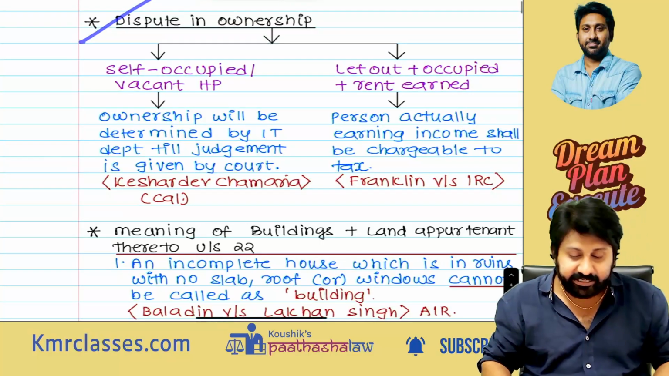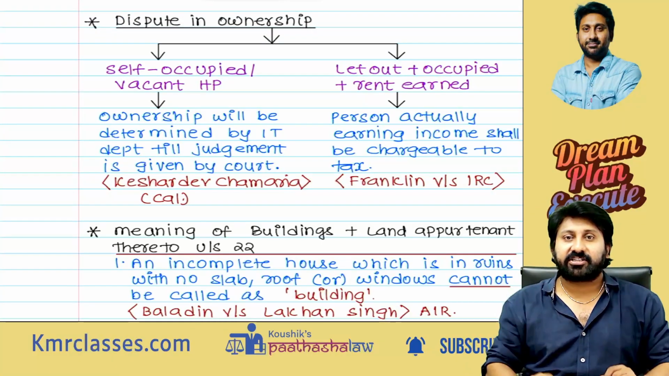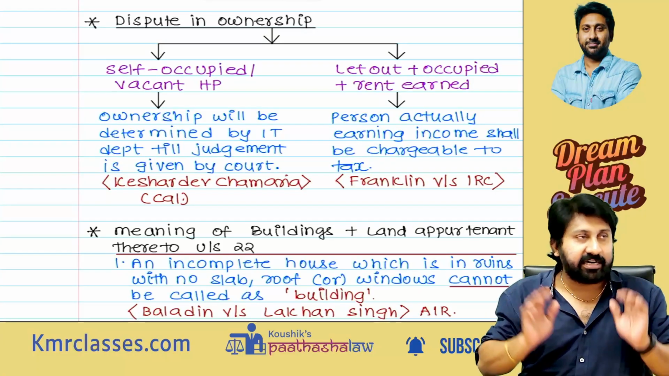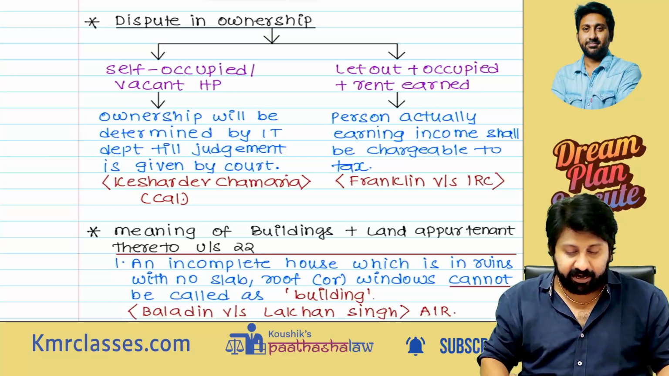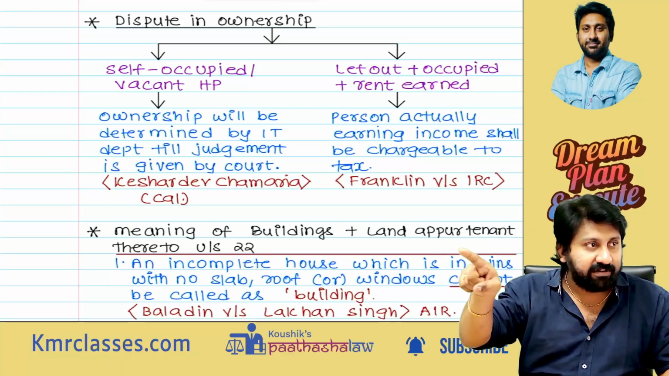Next point. Disputed ownership. Which ownership? Okay, let us understand one point. These are all theoretical questions they will ask for 2 marks from this chapter. Let's understand. There is a property. I am self-occupying it, or completely it's vacant, I am not at all using. But still annual value will be taxable or not?